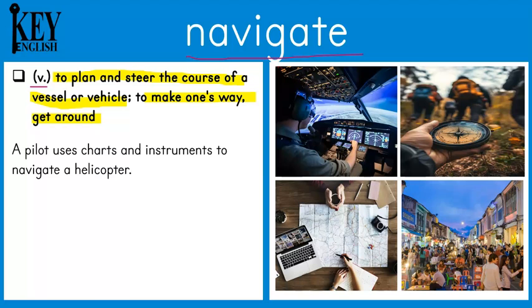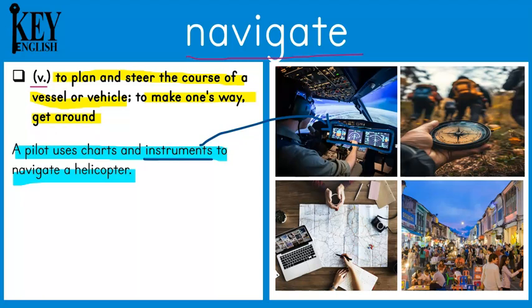The example sentence says, a pilot uses charts and instruments to navigate a helicopter. And this word instruments here is talking about the different screens like these that airplanes and helicopters might have that help pilots know where they need to go. So this is how they navigate. This is how they find their way.